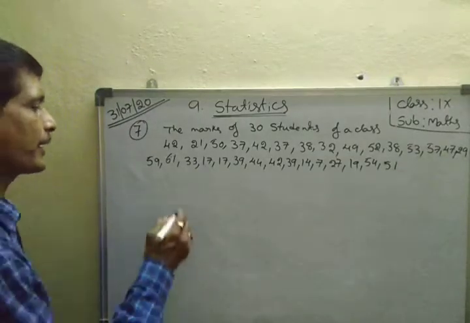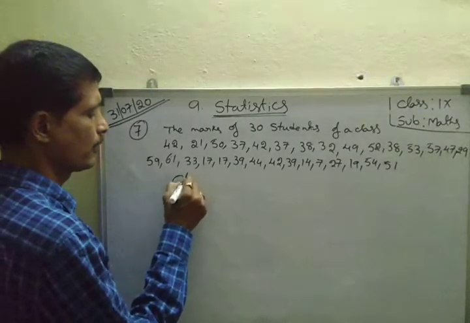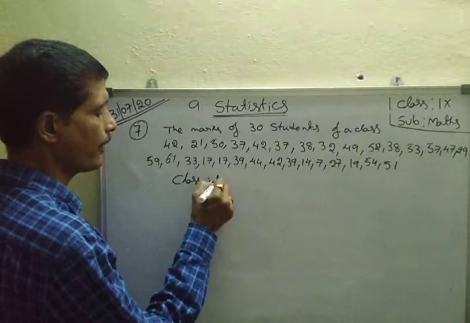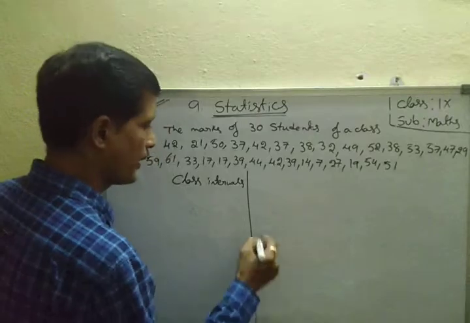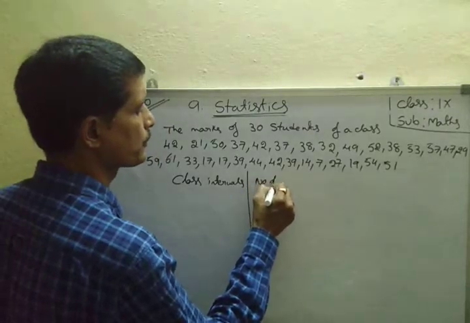Therefore, here first write class intervals. Next, number of students.